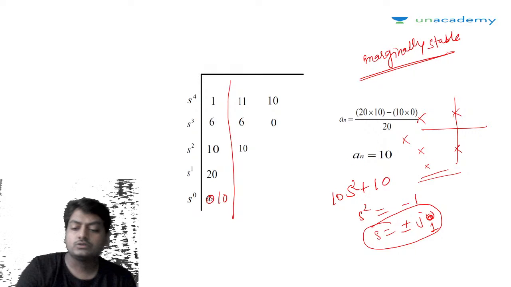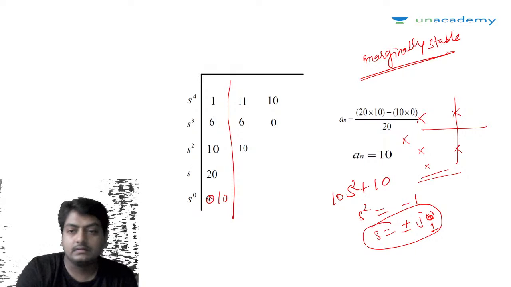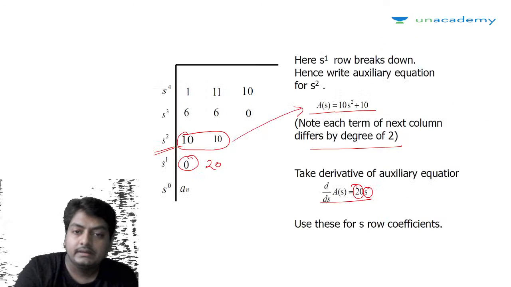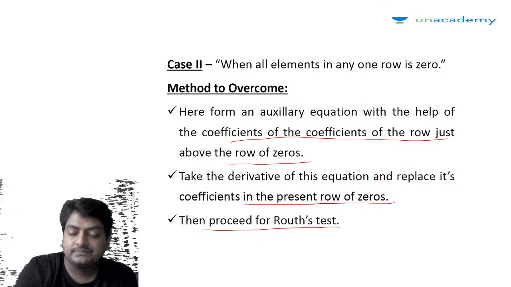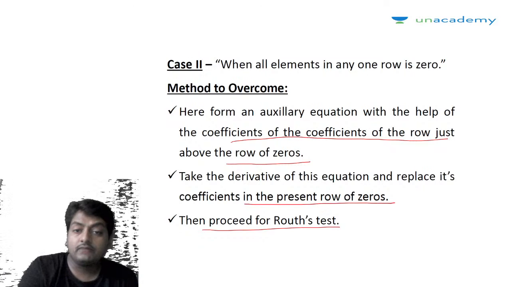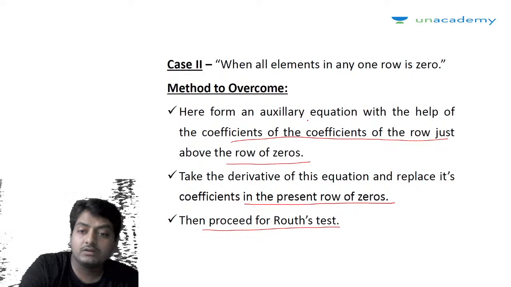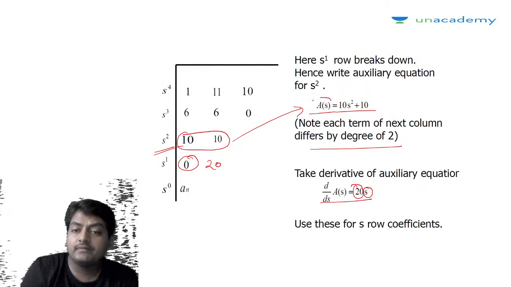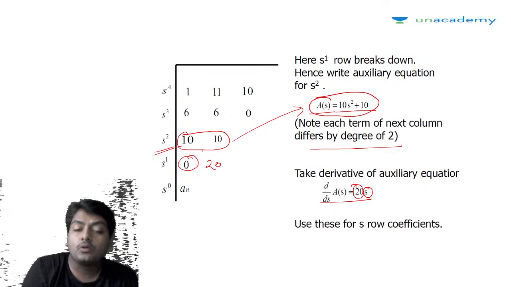Okay guys, we will just discuss once again what we have done. We have to form an auxiliary equation. The auxiliary equation is formed by taking the row which is just above the row of 0.